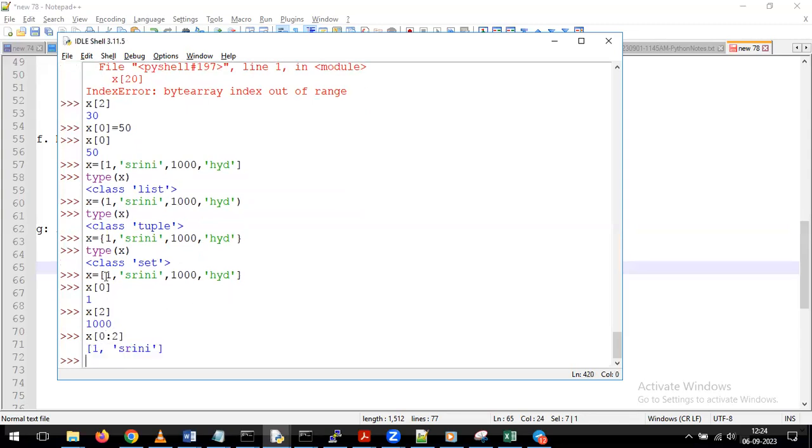See what's happening? It gives the 0th element. At the same time, it gives only the first element, because we have given the ending position as 2 only. So 2 is considered as 2 minus 1. With that, it gives the 0th element, and at the same time the first element. So this is the way we can understand how to perform slicing operations on top of your list. Whatever way we have done the slicing operations on top of the string, in the same way we can perform the slicing operations on top of your list also, depending on our requirements. Okay.